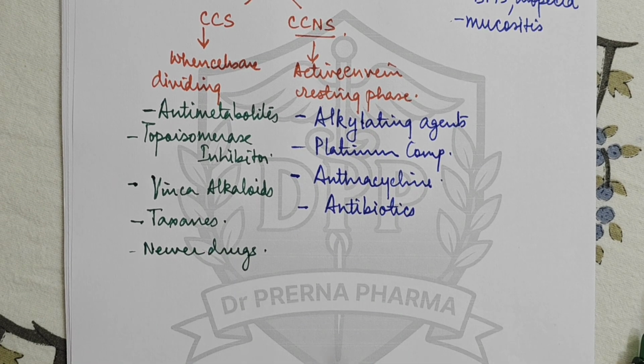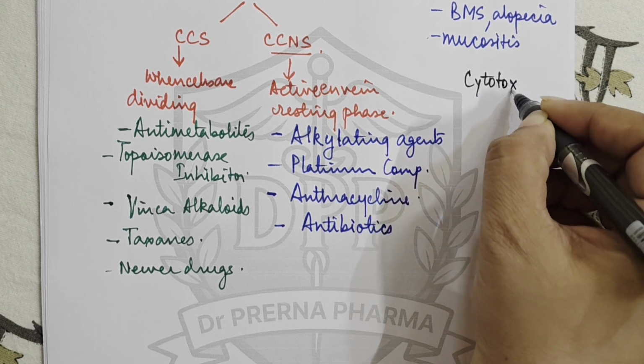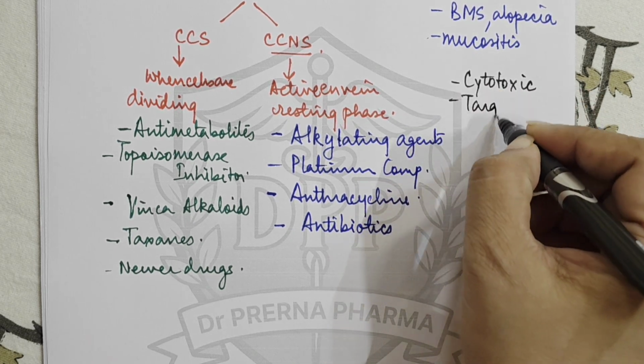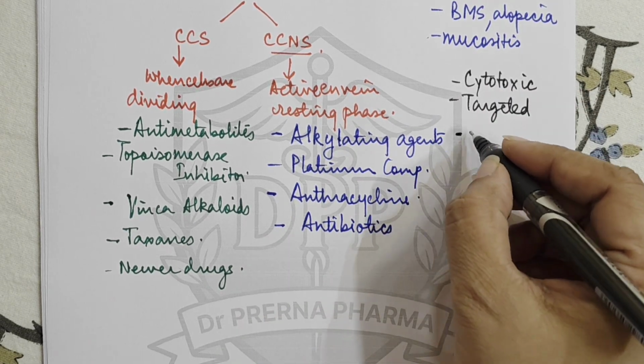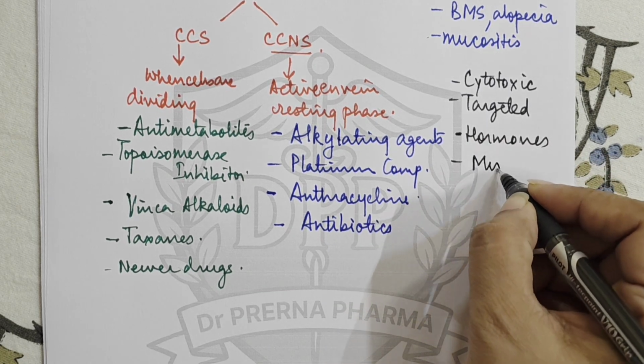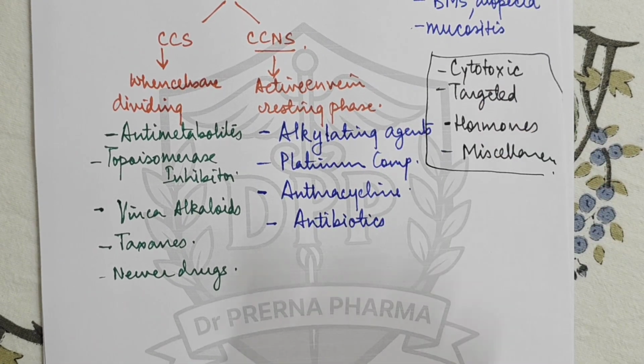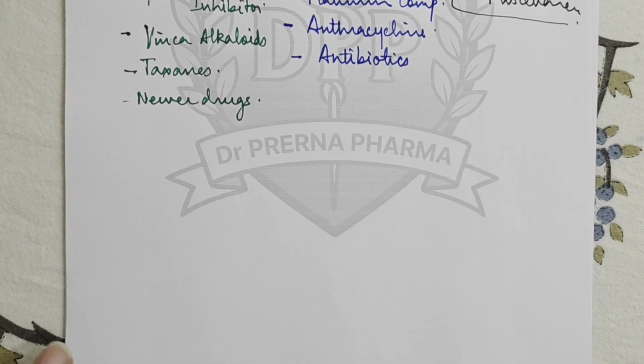So anti-cancer drugs can basically be considered under 4 categories. First are cytotoxic drugs. Second is targeted chemotherapy, targeted drugs. Then we have hormones which act as anti-cancer drugs. And then we have miscellaneous, in which we cover various new category drugs. So we'll be studying the anti-cancer drugs under these 4 categories. Let us start them one by one.